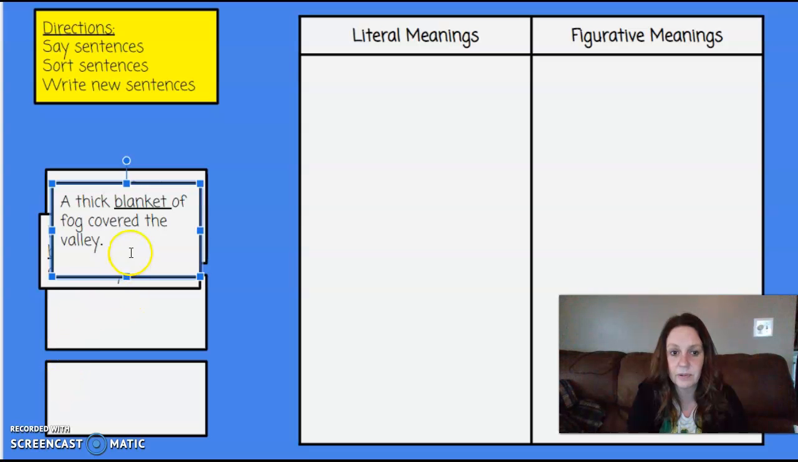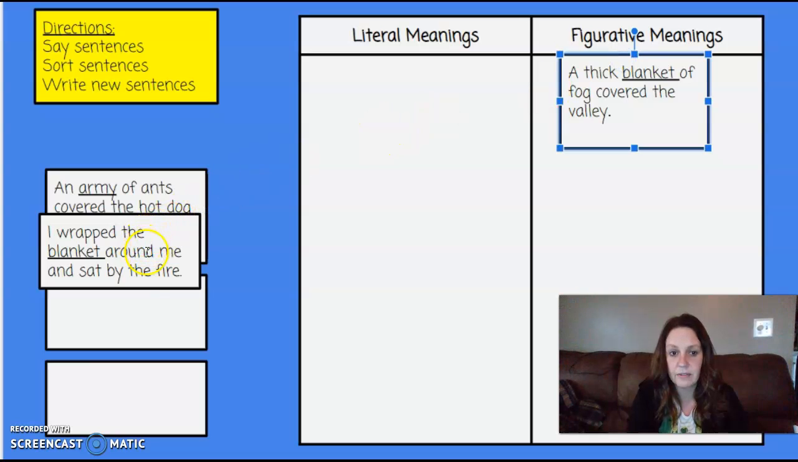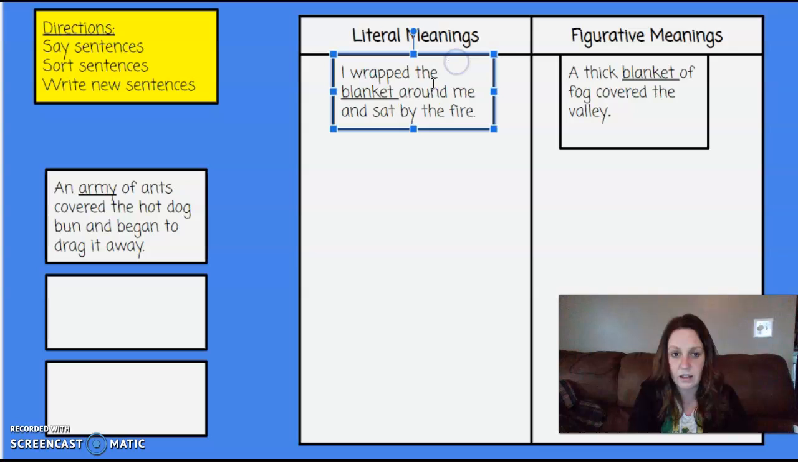And so, for example, a thick blanket of fog covered the valley. This isn't an actual blanket, it's just something thick, like a blanket, and it's fog. So it's going to go in the figurative meaning category. The next one, I wrapped the blanket around me and sat by the fire. In this sentence, they're talking about an actual blanket, so it's going to go in the literal column.